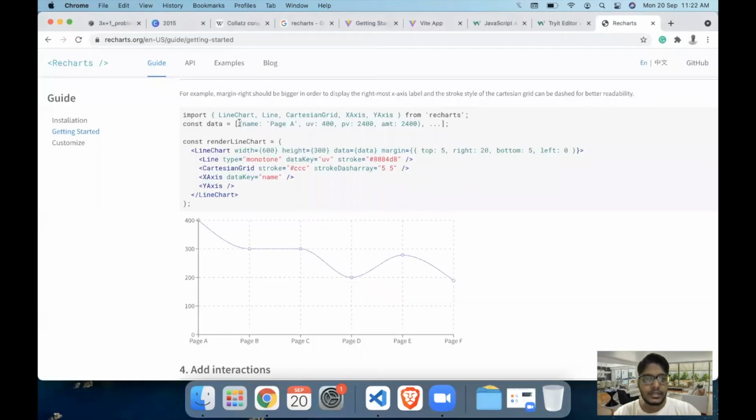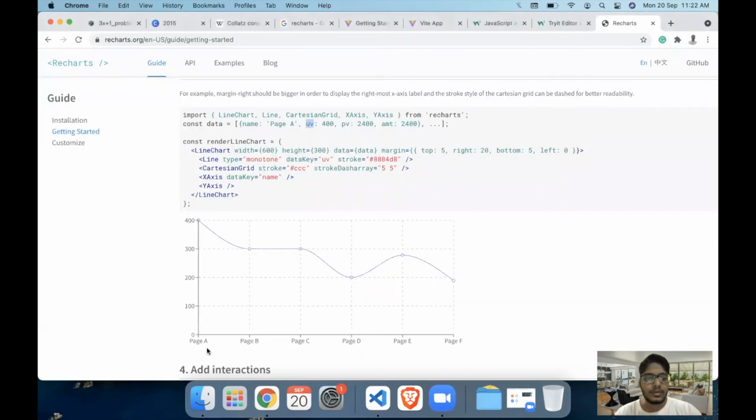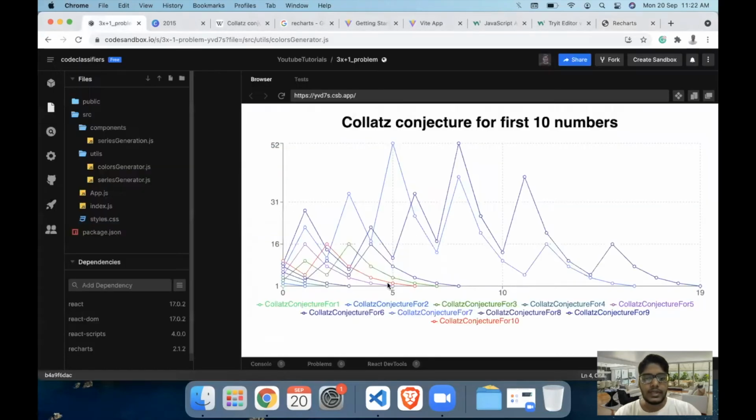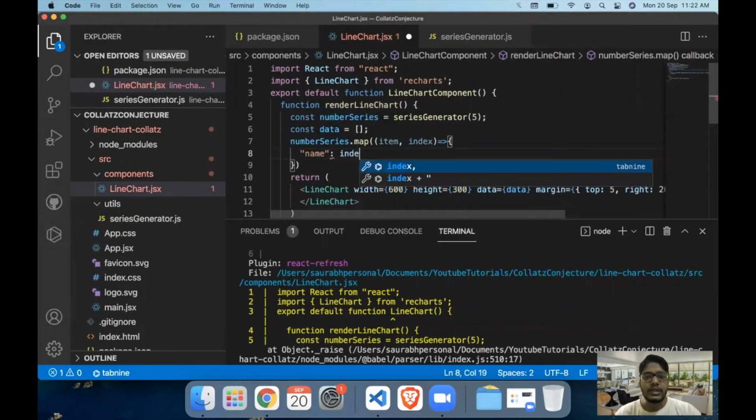Now the format is the name on the x-axis and the value for the y-axis. So in our case, we will push the name. In this case, the name will be page A, page B. So for us, the chart values will be 0, 5 or other stuff. Okay, so the index values basically. So the name value will be the index value.